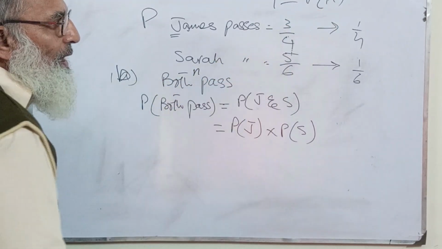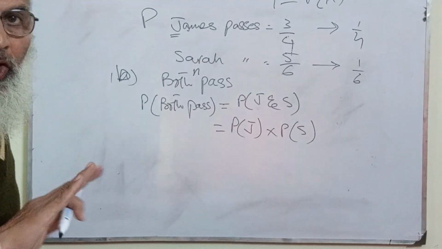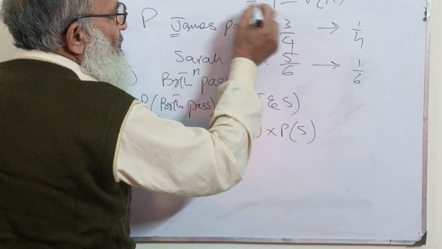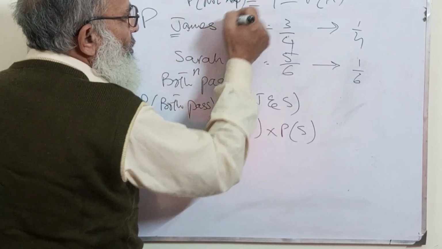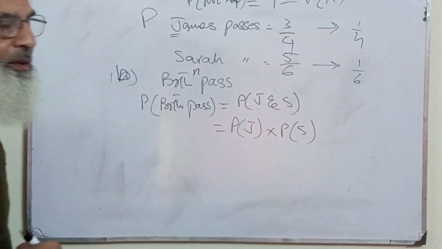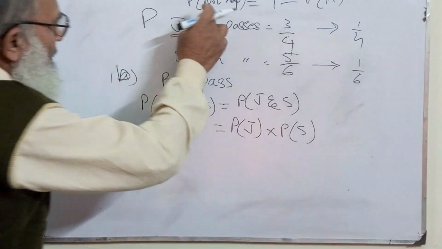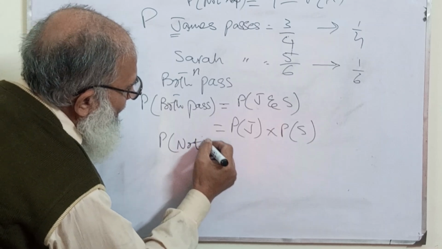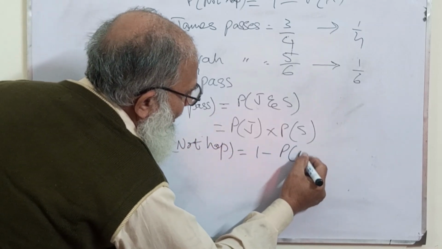I've already told you in simple words. I'm afraid it is not visible to you, so I will write it here: P of not happening is equal to 1 minus PA.